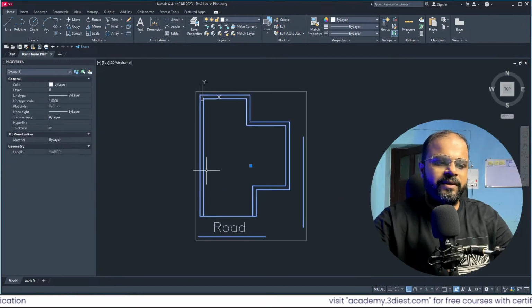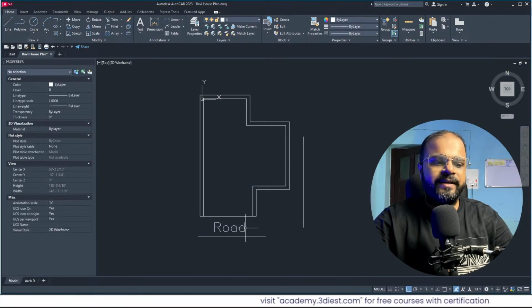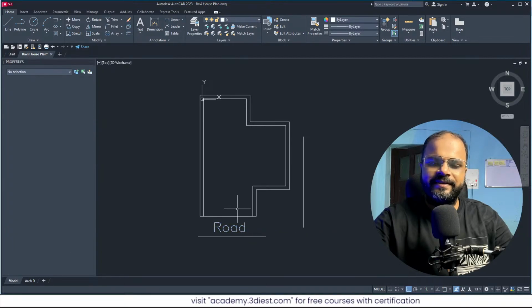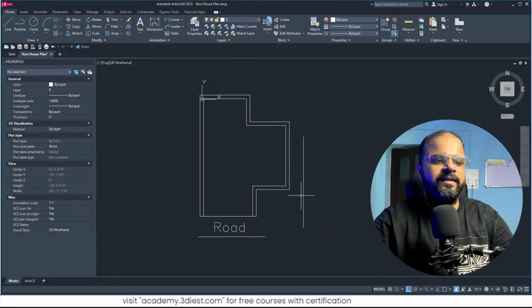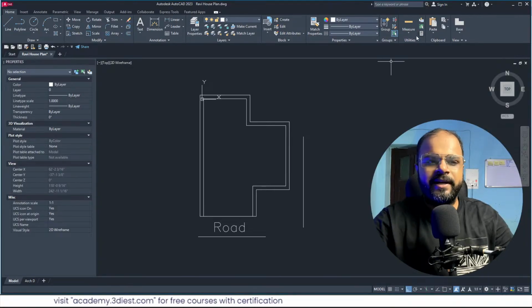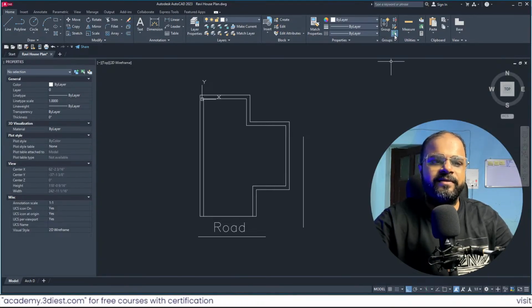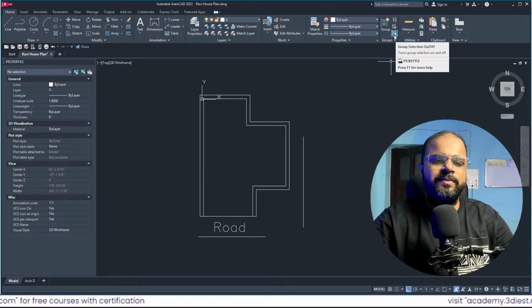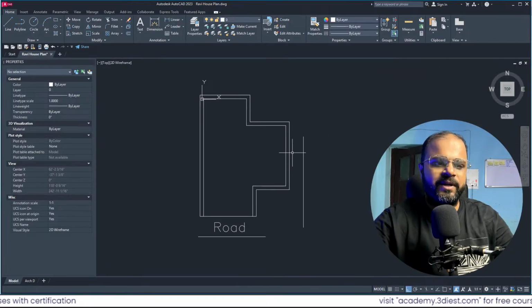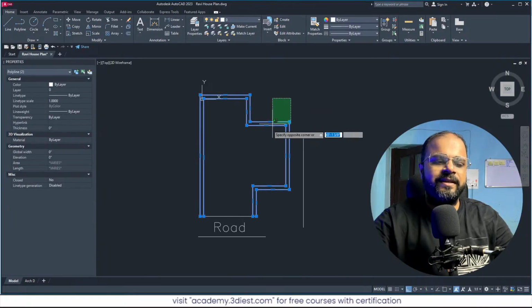Now all these things are inside the group, but this is not inside the group. Here you can see I removed this from this group. So these are super simple commands that you can see over here, these group commands. And the last tool is group selection on and off. For example, I can select this group, right? And if I turn off this group selection feature, here you can see the groups are not visible.